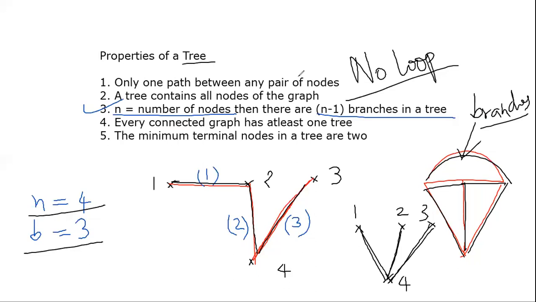But if it is a tree, then these lines are called twigs. T for tree, T for twigs. So a new word that you learn today is twigs. The same thing that we call branches in a proper graph will be called twigs in the case of a tree. So what are these twigs? Let me get into detail.